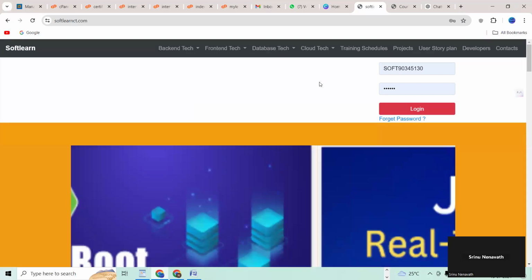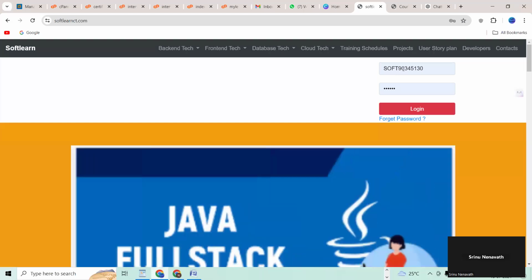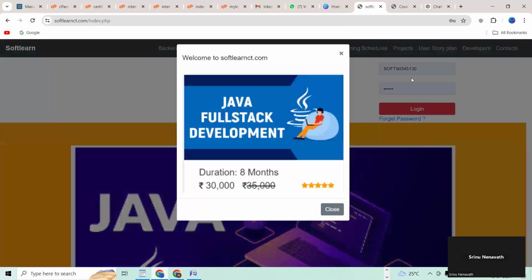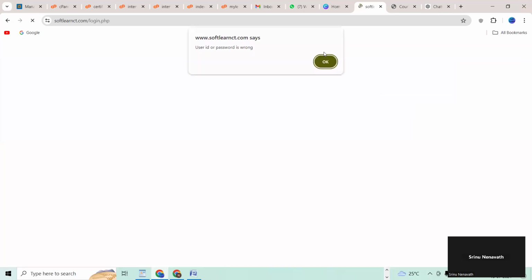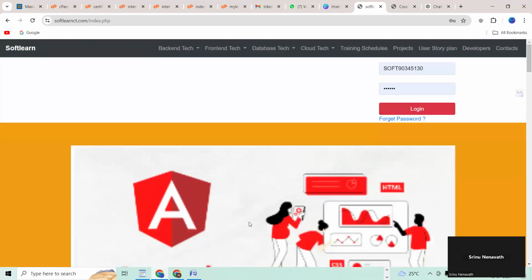And how do we log in to the website? I'm going to enter the username and password. If anyone is interested, first it will ask for a username and password. Then click on login, and it says the user ID and password are not correct. So what should I do? Please give me 1 minute, I will find my user ID and password. Yeah, click here.